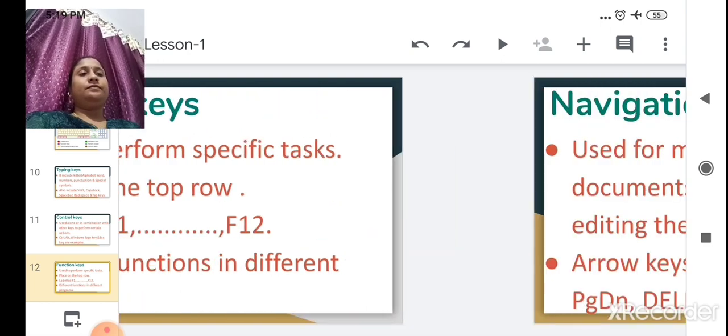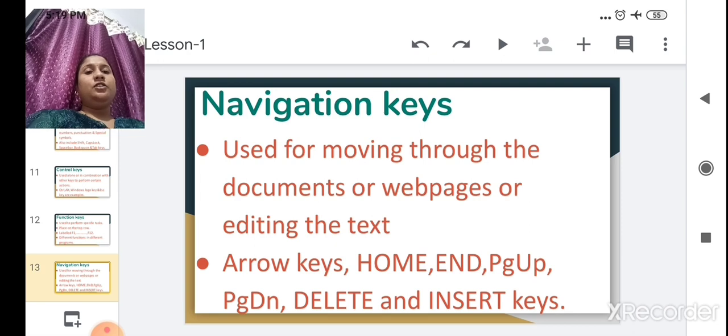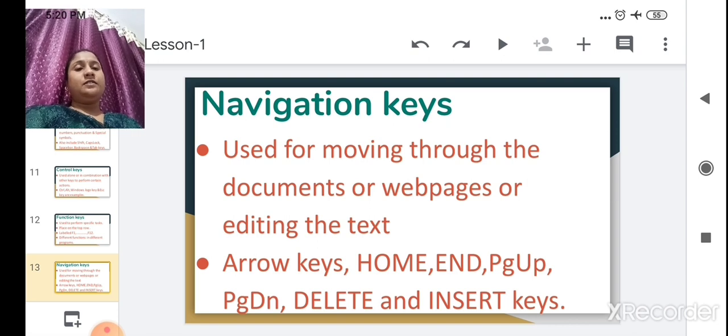Now we will see the next one. Navigation keys are used for moving through documents or web pages or editing text. They include the arrow keys, Home, End, Page Up, Page Down, Delete and Insert keys. The arrow keys are up, down, right and left. If you press up, the cursor will go up; if you press down, the cursor will move down; right, the cursor will move rightward; left, the cursor will move left.